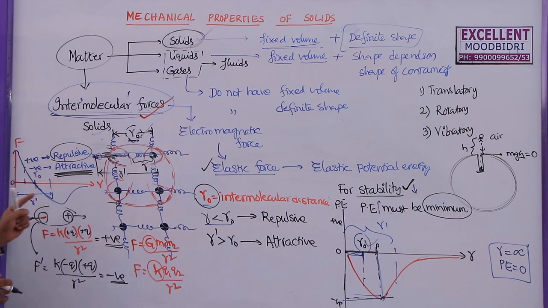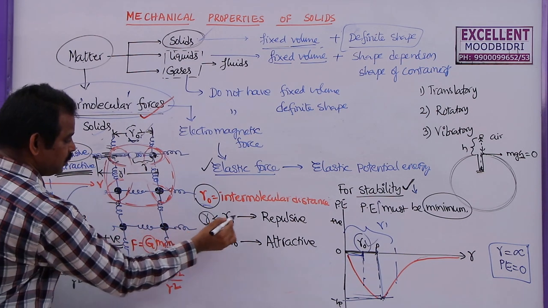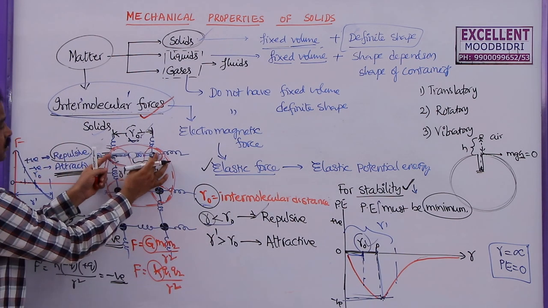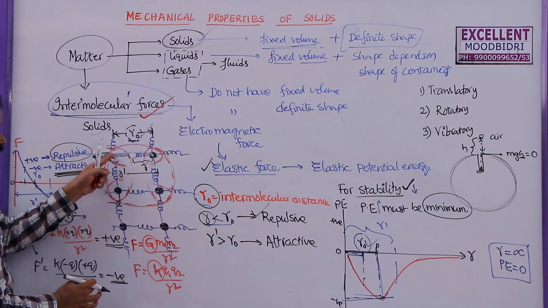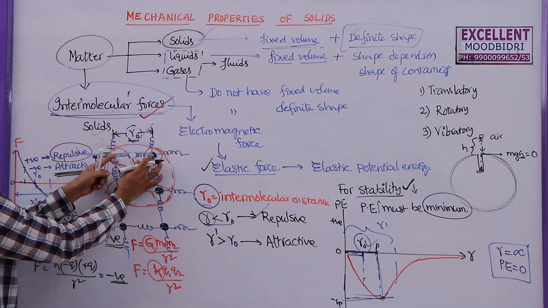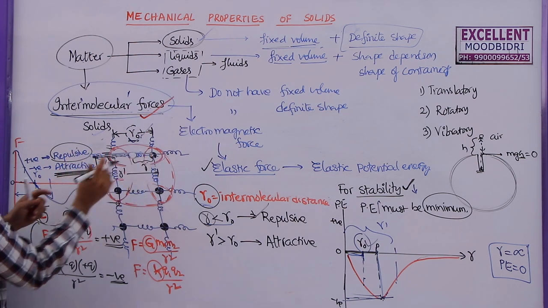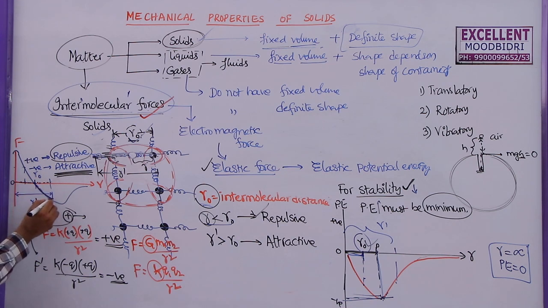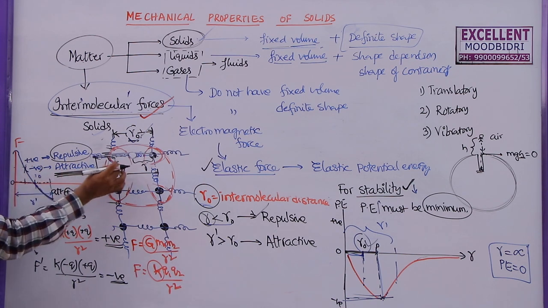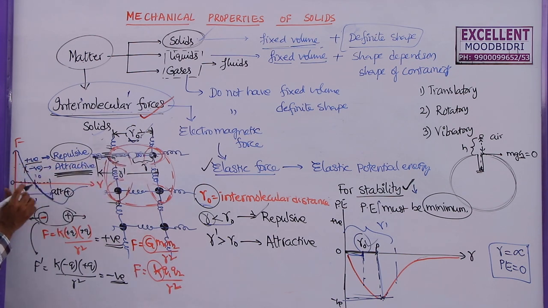The same thing can be seen in this case also. When this distance decreases, force is repulsive. So, to keep this body in this position, force must be repulsive. If distance increases more than r naught, then force is attractive. If distance is more, force is attractive here. So, this is positive force, this is negative force here. Here, when these two distances are decreasing, that is repulsive force, this is positive force, because above this axis it is positive force, below this axis it is negative force. So, this is negative force.